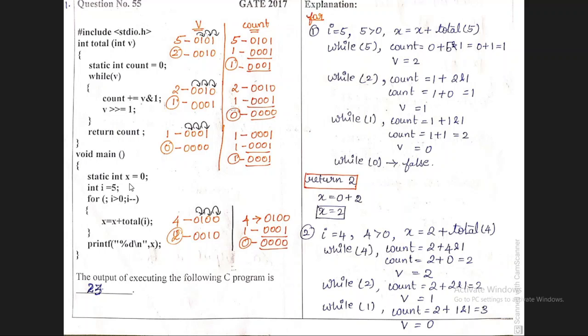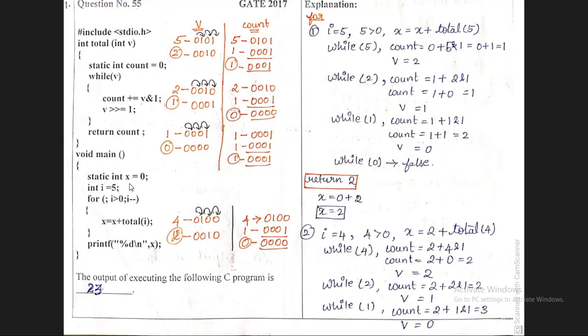Coming to a normal variable, after completing the function, it will destroy the memory allocation and it will create a new memory allocation for a second call, likewise. But a static variable will not destroy the memory allocation. It will update the value in the second call of the function. Now it is clear to you all, I think so. Okay, we will come back to the question.